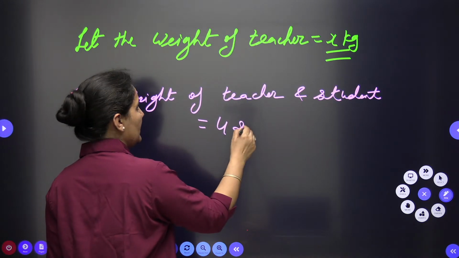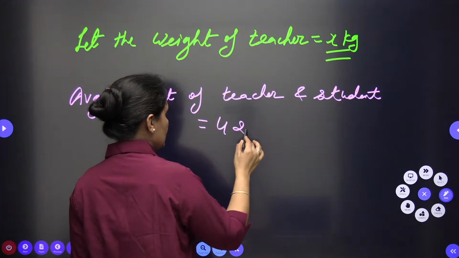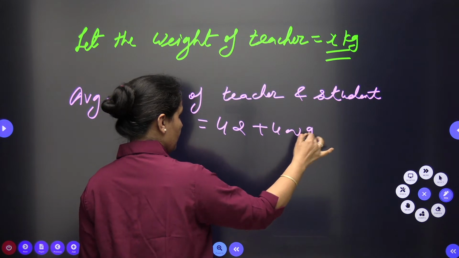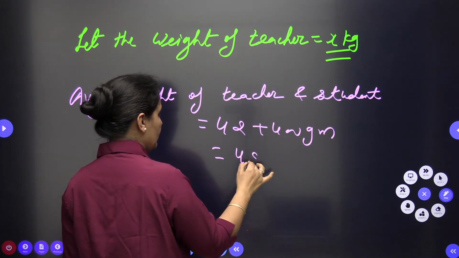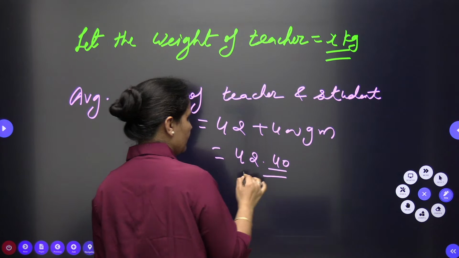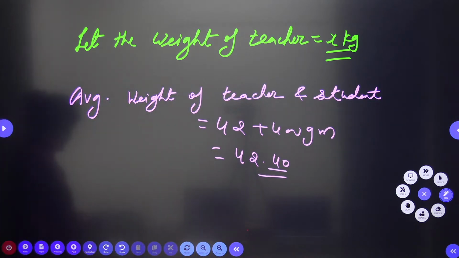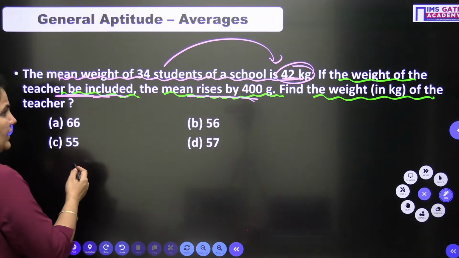So this will be 42 kg, the average of students, plus 400 gram. When you solve, you get 42.40. Right? So now according to this we can solve.